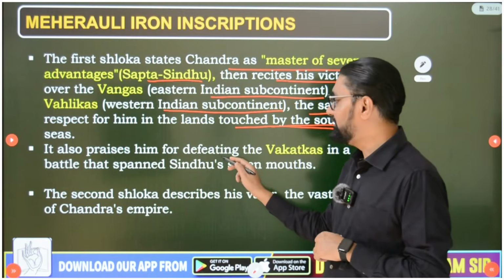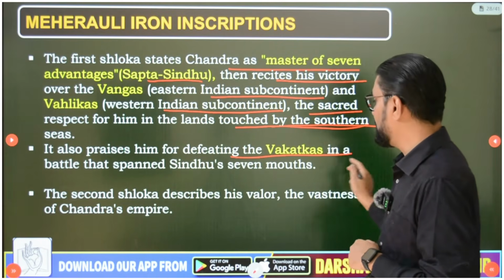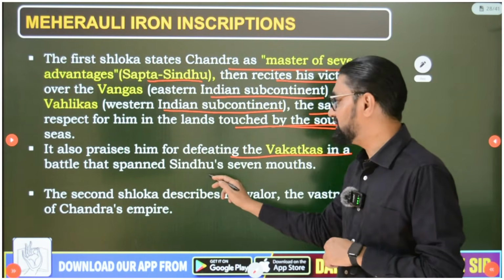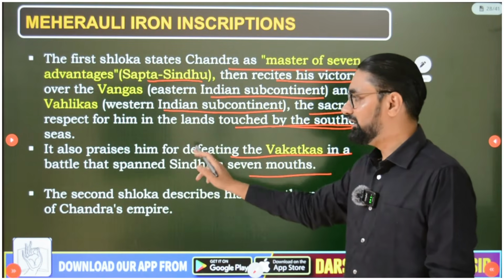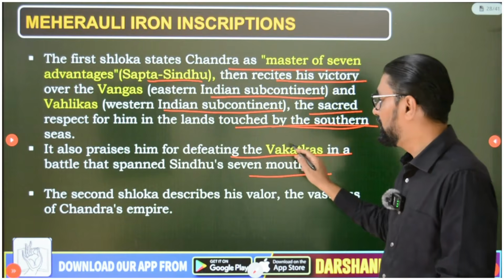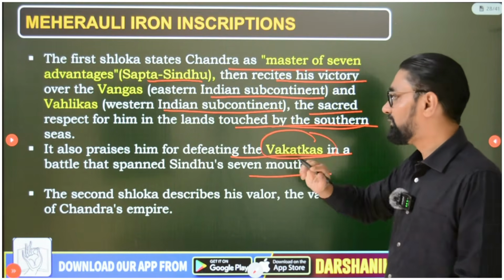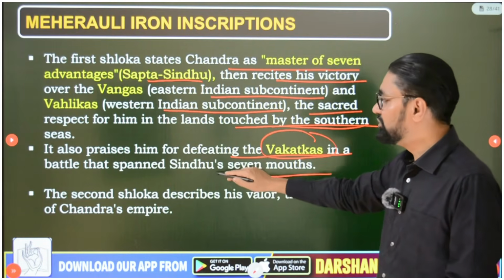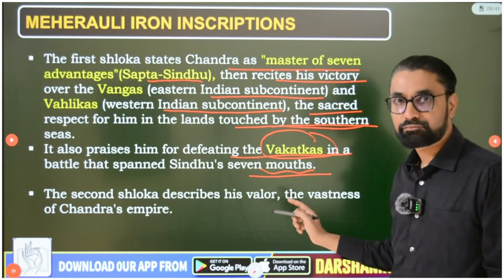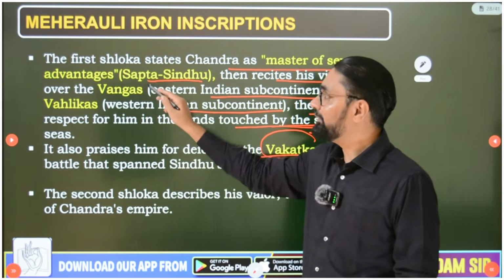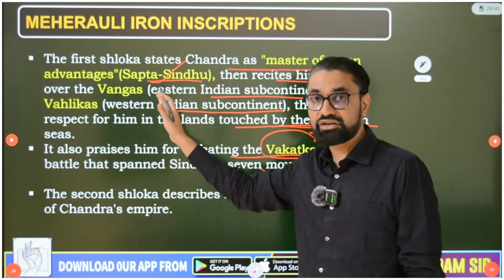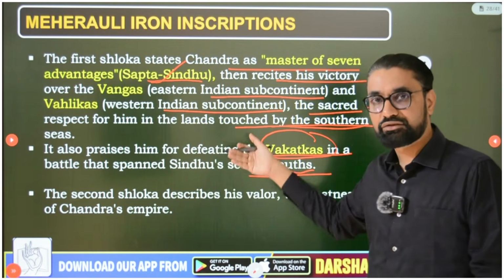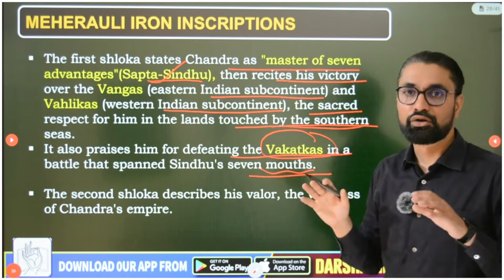Then it also praises him for defeating the Vakatakas in a battle that spanned Sindhu's 7 mouths. So remember this battle. He is also praised in this first shlok for defeating Vakatakas, in the battle that spanned Sindhu's 7 mouths. Now remember, these 7 advantages, this word Sapta Sindhu, that he occupied that region after defeating Vakatakas, is also mentioned in this first shlok.